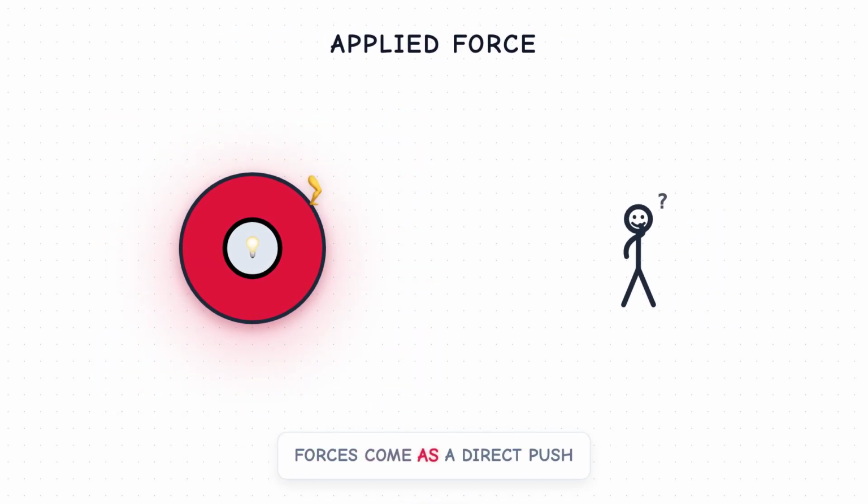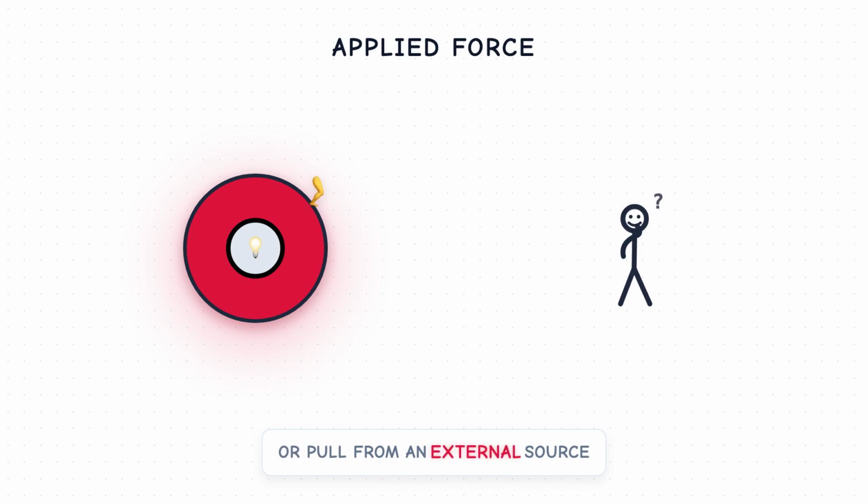Sometimes, forces come as a direct push or pull from an external source, and we call this an applied force. This is the intentional effort you exert on an object, acting directly upon it. When you kick a soccer ball, push a door open, or lift a heavy box, you apply a force. It is the most intuitive type of force because it originates from a direct agent, whether a person, a machine, or even another object impacting something.